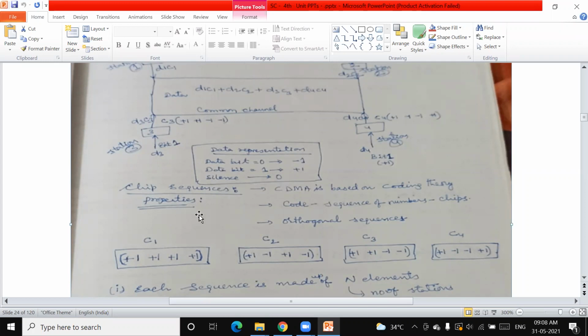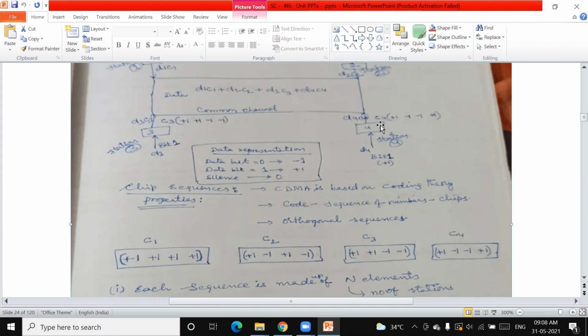Now, chip sequences: these are the properties of C1, C2, C3, C4, the codes assigned to the stations. C1 is the code assigned to station 1. C2 is the code assigned to station 2. C3 is the code assigned to station 3.